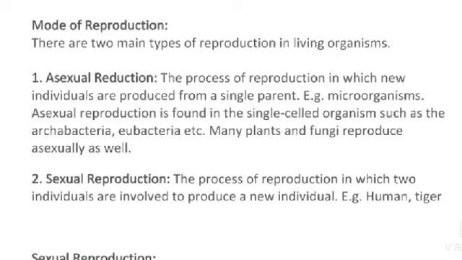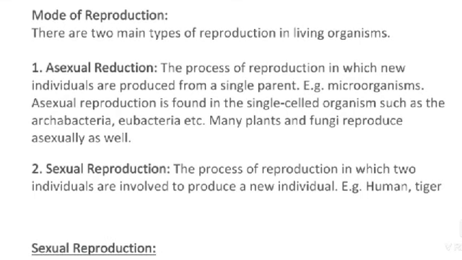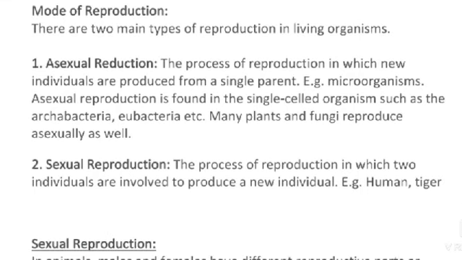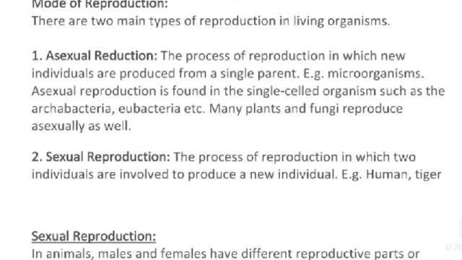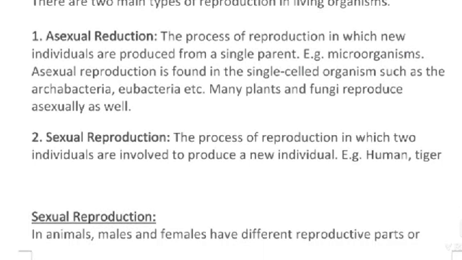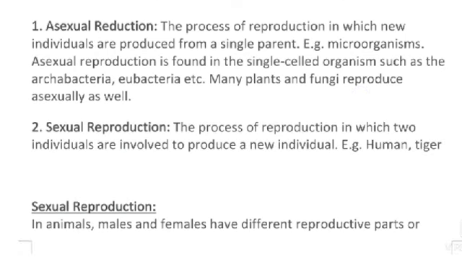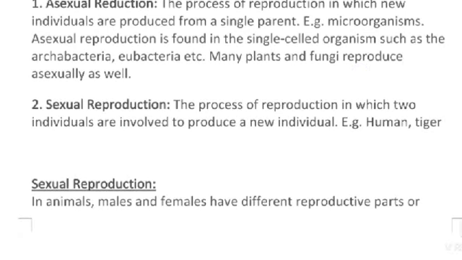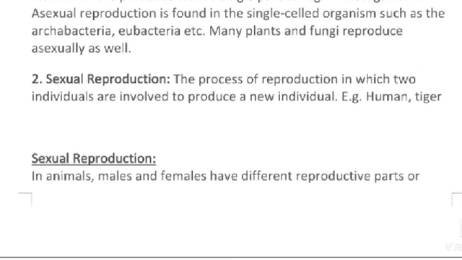Asexual reproduction is the process in which new individuals are produced from a single parent. Example, microorganisms. Asexual reproduction is found in single-celled organisms such as archaebacteria, eubacteria, etc. Many plants and fungi reproduce asexually as well.